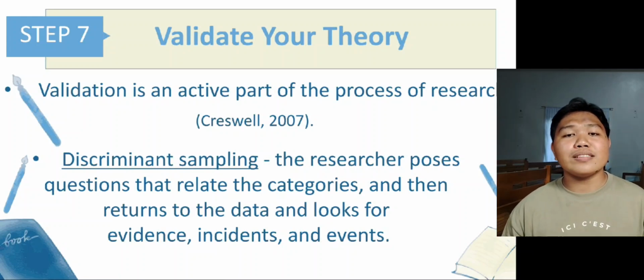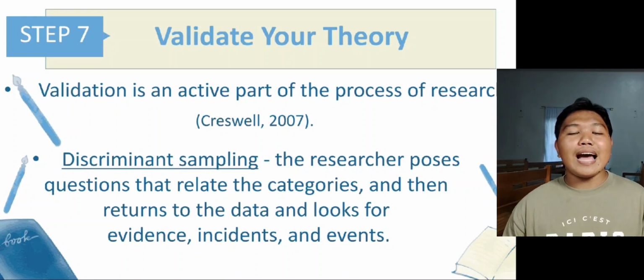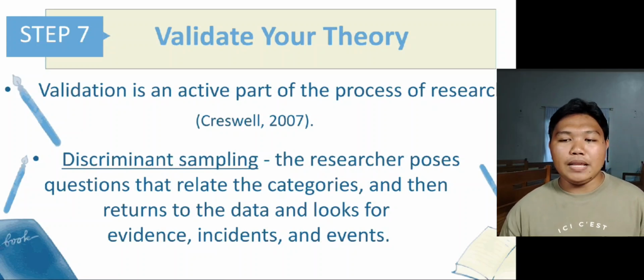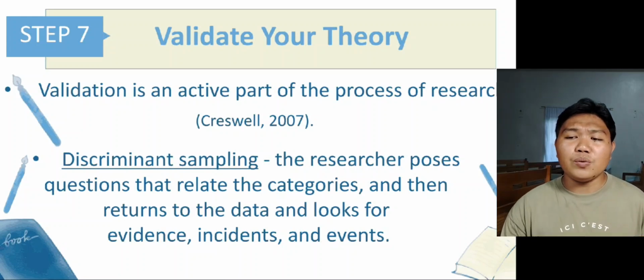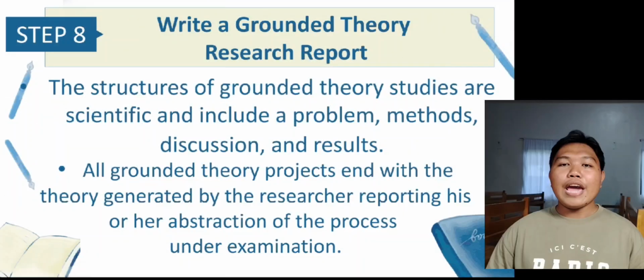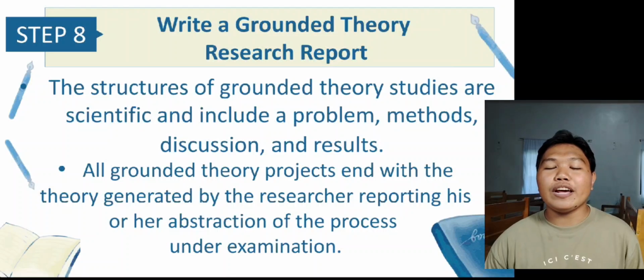The researcher poses questions that relate the categories and then returns to the data and looks for the evidence, incidents, and events, a process in grounded theory that is called discriminant sampling. So after developing a theory, the grounded theorist validates the process by comparing it with the existing processes found in literature. And the last, or the eighth step, is you need to write a grounded theory research report.